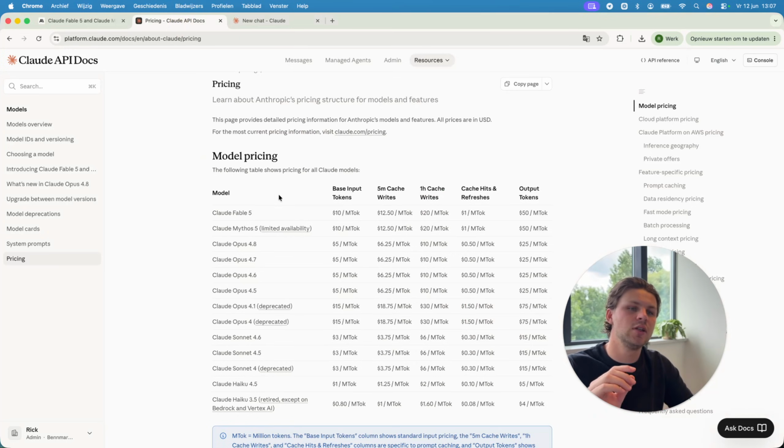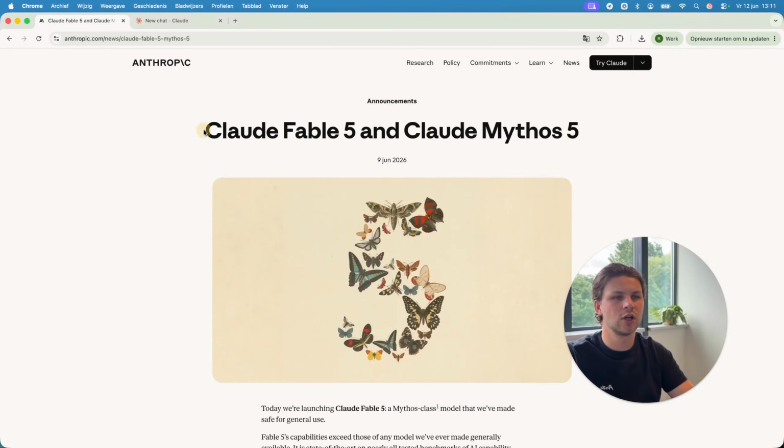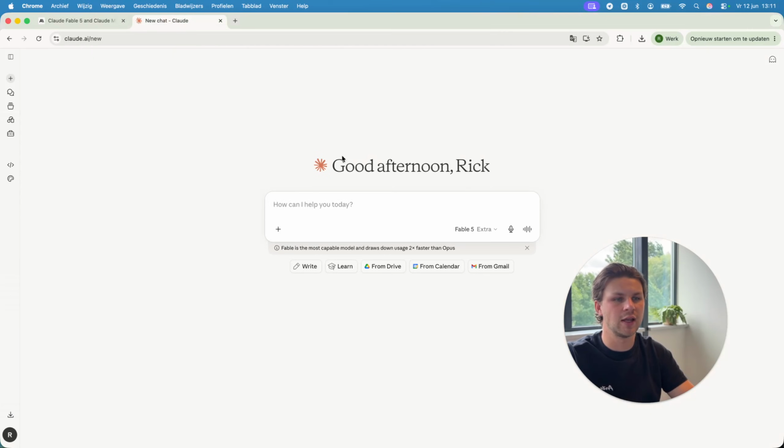Because as you can see, Claude Fable 5 is $10 per million token inputs and $50 per million token outputs, while Claude Opus 4.8 is literally 50% off, because we can see it's $5 against $10 and $25 against $50. So luckily for you and me, this is now included in the plan, so we can actually start using Claude Fable 5 within our plan.